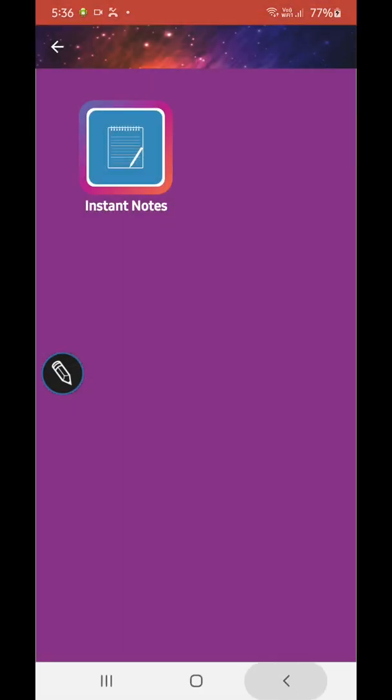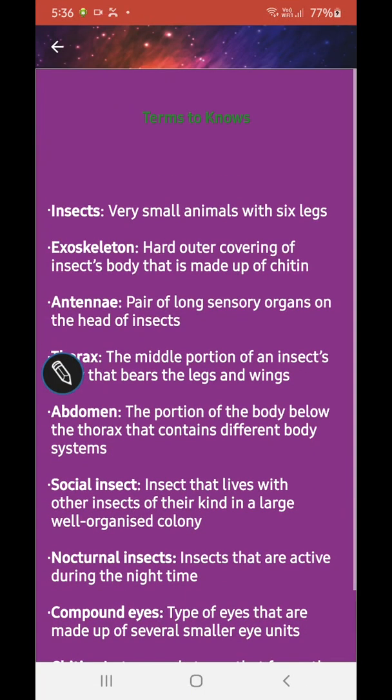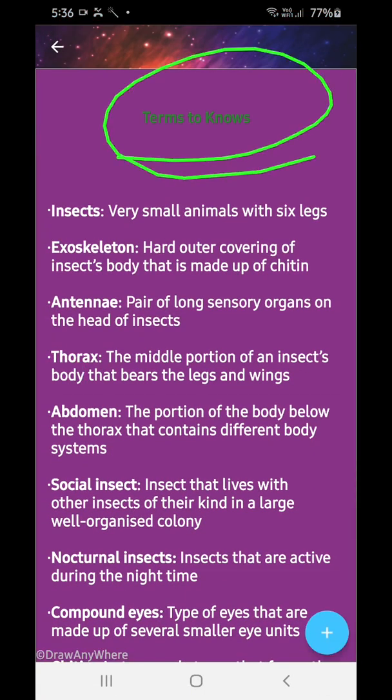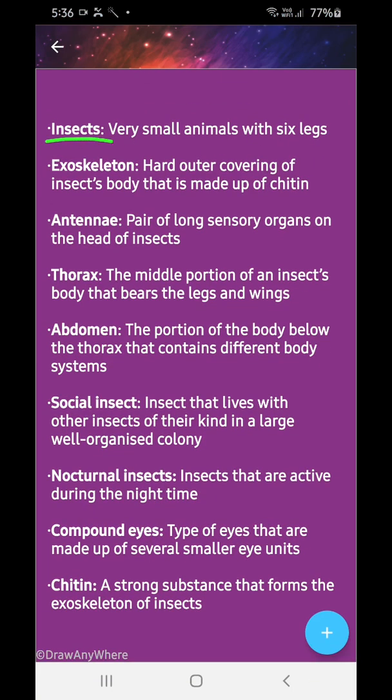Okay, so we have finished the glance, and now we will go to the terms to know, the important terms. Insects are very small animals with six legs. Exoskeleton is the outer covering of the insect's body, made of chitin.